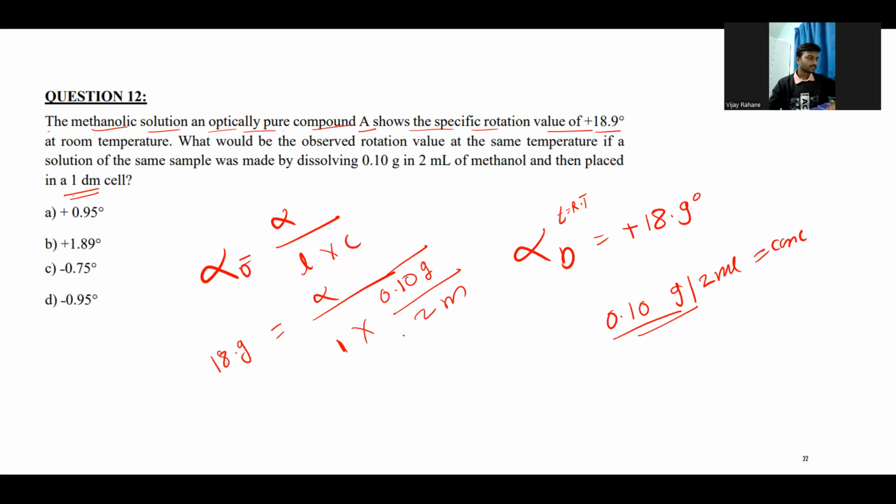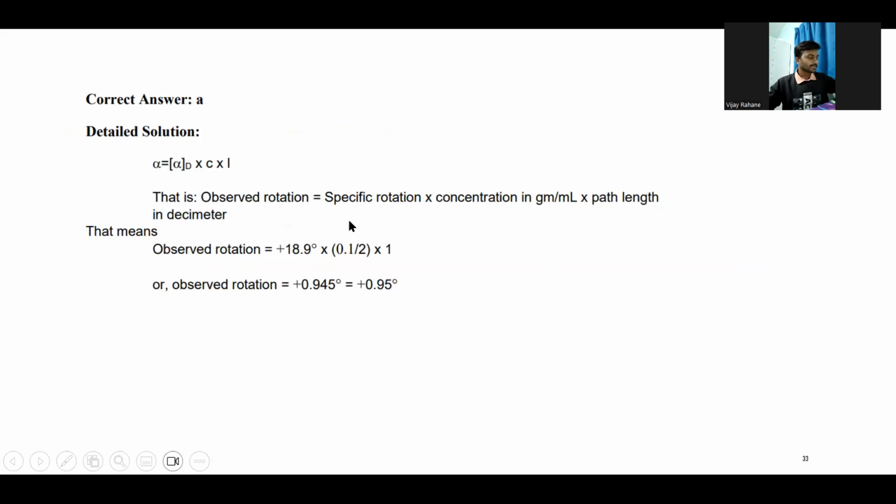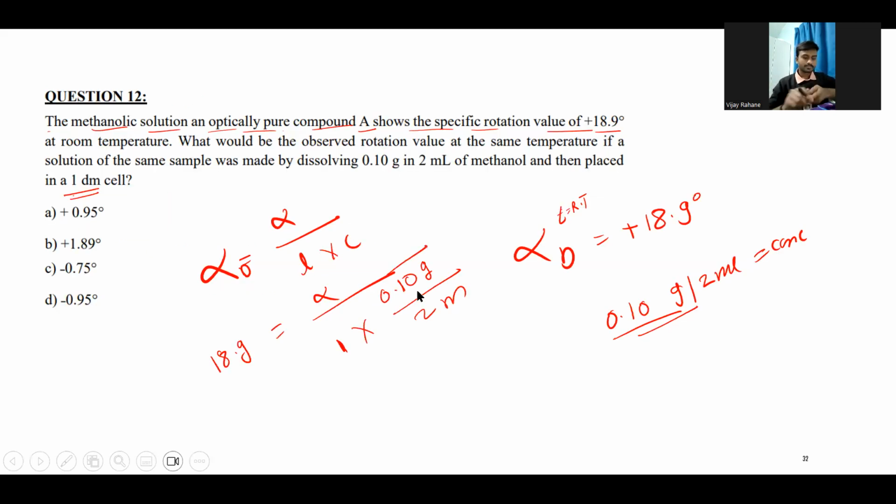Probably I need to write in a straight way. So by solving this, obviously there is no meaning of multiplying by one, so we can neglect this here. And here you will get some value. Let's say the value will be x. So this value will go on the left hand side. So 18.9 multiplied by x, which is equal to alpha. So if you solve this, you will get the value of this.